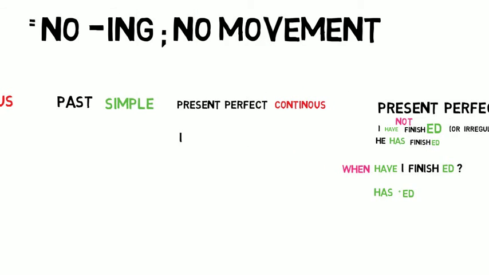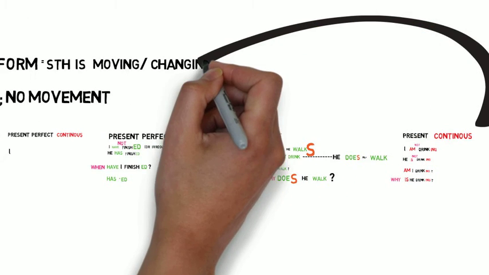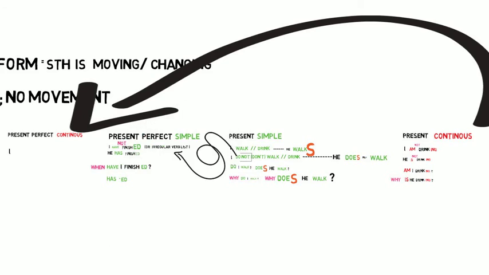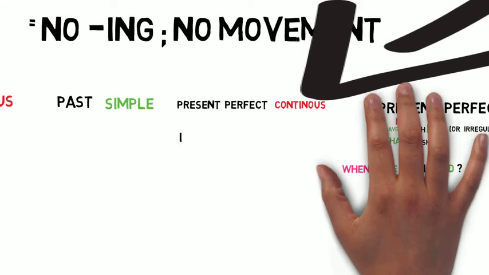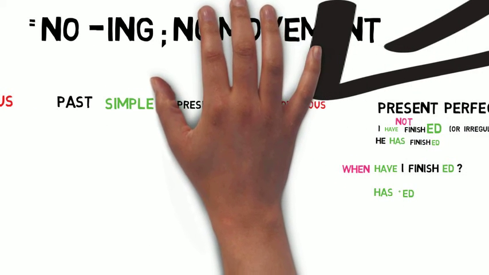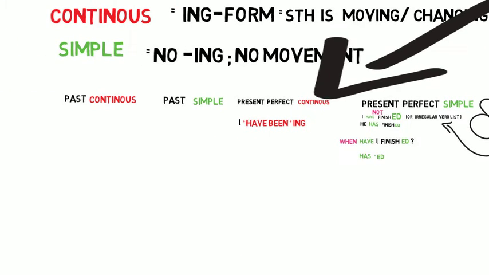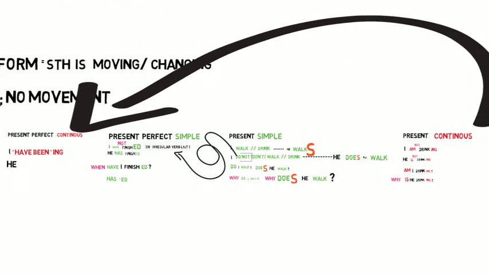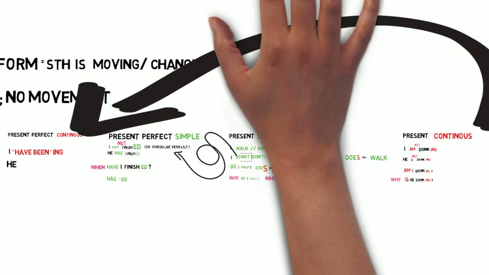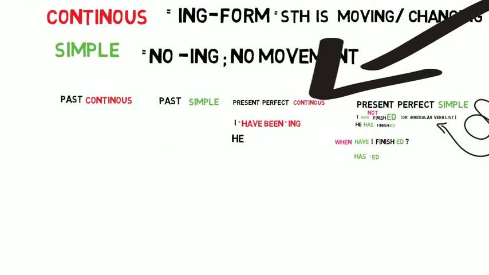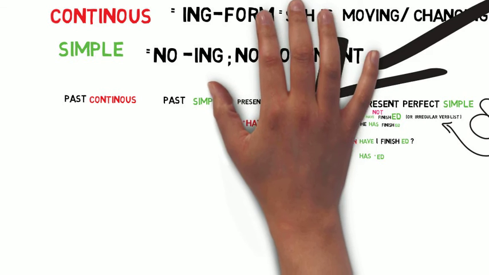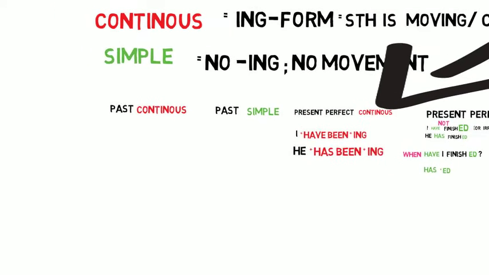So let's move on to the present perfect continuous. You take the continuous form, that means the ing form, and you put it by the end of your full verb. I have been watching. I have been eating. He has been sleeping. The same goes for the third person singular.